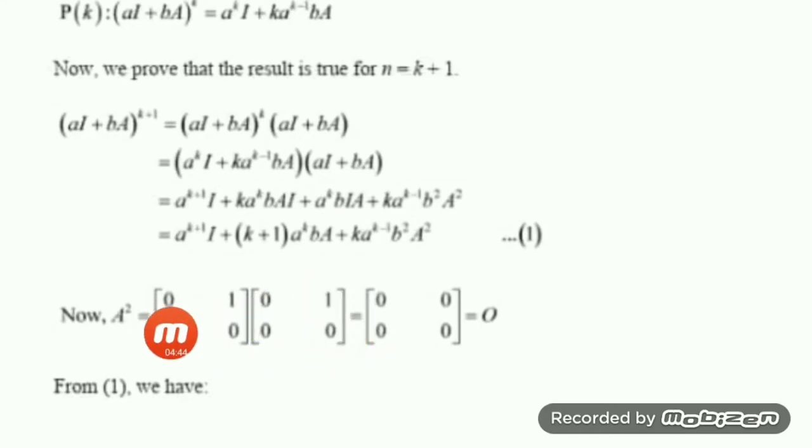First row, second column. 0 into 1 is 0, plus 1 into 0 is 0. Both are 0 again. Similarly, the remaining multiplication will give you 0 and 0. So we have got a 0 matrix.